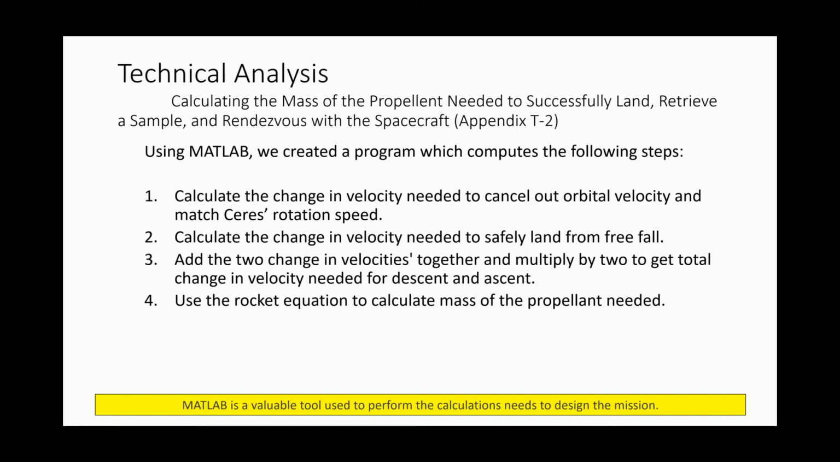In order to calculate the mass of propellant needed at Ceres for all the orbital maneuvers to land and to come back up, we use this algorithm. First, we will calculate the change in velocity needed to cancel out the orbital velocity to match Ceres' rotation velocity. Then we'll calculate the velocity needed to safely land from freefall. Add the two changes in velocity together and multiply by 2 to get the total change in velocity needed for descent and ascent. We multiply by 2 because one's for descent, one's for ascent, and we use the rocket equation to calculate the mass of the propellant.